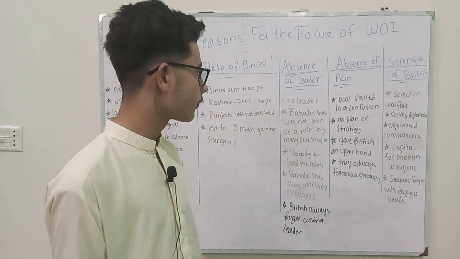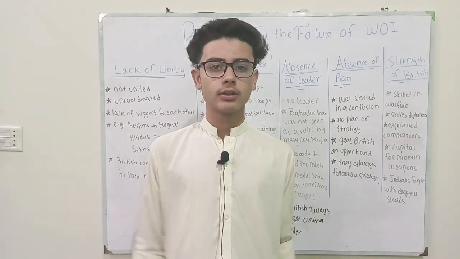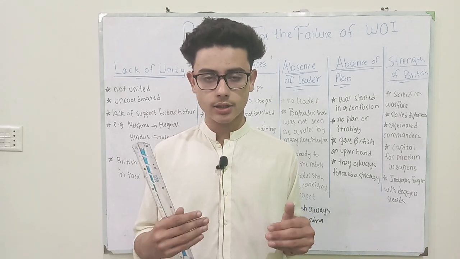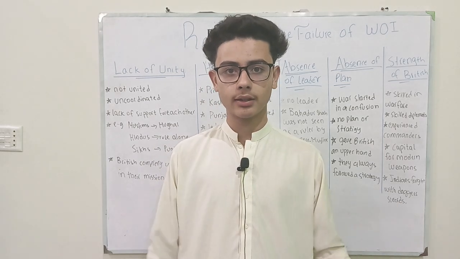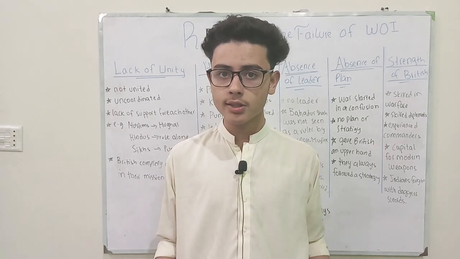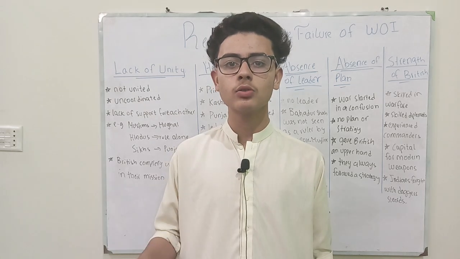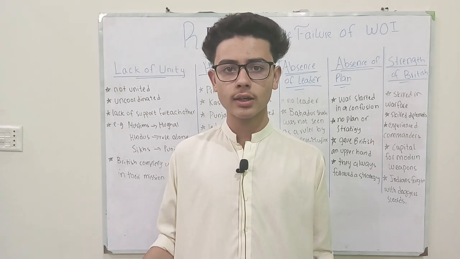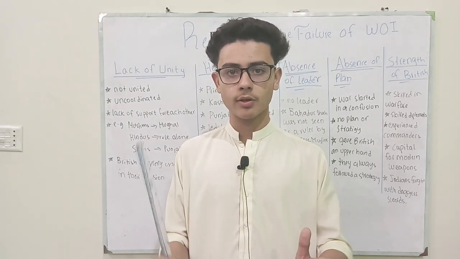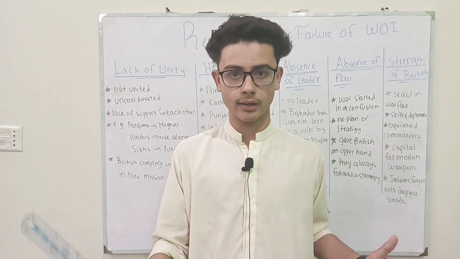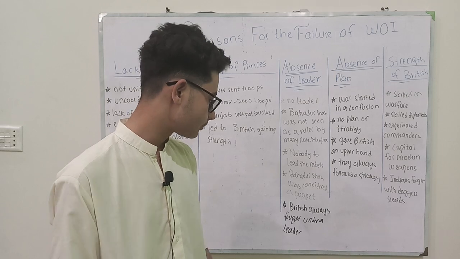Then the third is the absence of a leader. There was no leader. Many people said that Bahadur Shah Zafar was a leader of the rebels at the time, but he was not accepted by the Sikhs and the Hindus. Why was he not accepted? Firstly, he was considered a puppet of the British. Secondly, the Hindus and the Sikhs did not want the Mughal rule to rise again. They did not want the Mughal emperor to come and rule India again. So this was the reason why he was not accepted as a leader.